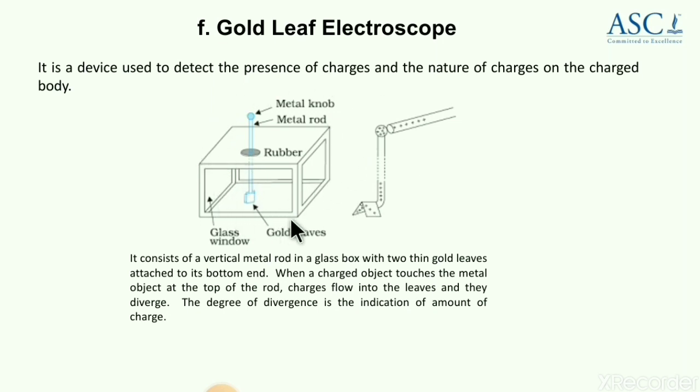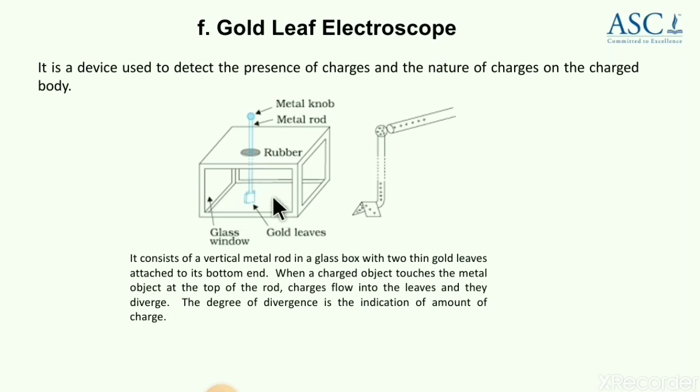In the diagram you can see there is a glass box, and in the lid there is a rubber cork with a hole where a metal rod is inserted, and there is a metal knob at the top end, and inside the box there are gold leaves, metal plates in the shape of leaves.